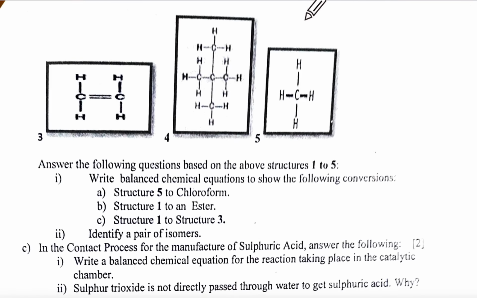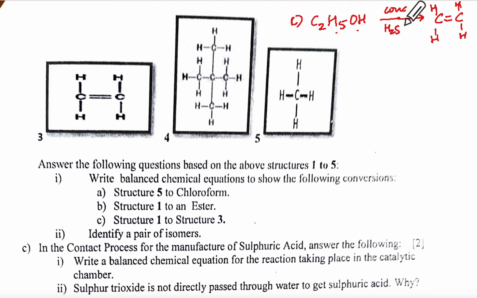Just now we finished with the B reaction, and we had C2H5OH as structure 1, and we want it to become C double bond C, with H here and H here, which means one H and one OH is going, so we have to take conc. sulfuric acid. Conc. H2SO4.